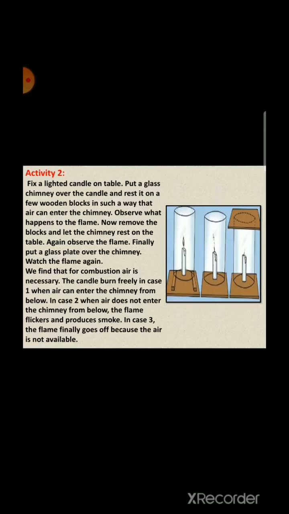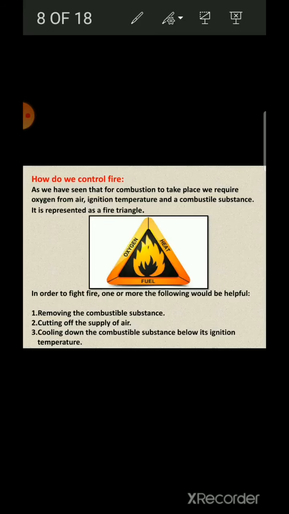Now students, we will learn how we control fire. As we have seen, for combustion to take place, we require oxygen from air, ignition temperature and a combustible substance. It is represented as a fire triangle. In order to fight fire, one or more of the following would be helpful. First, we should remove the combustible substance. Second, we should cut off the supply of air. Third, we should cool down the combustible substance below its ignition temperature.